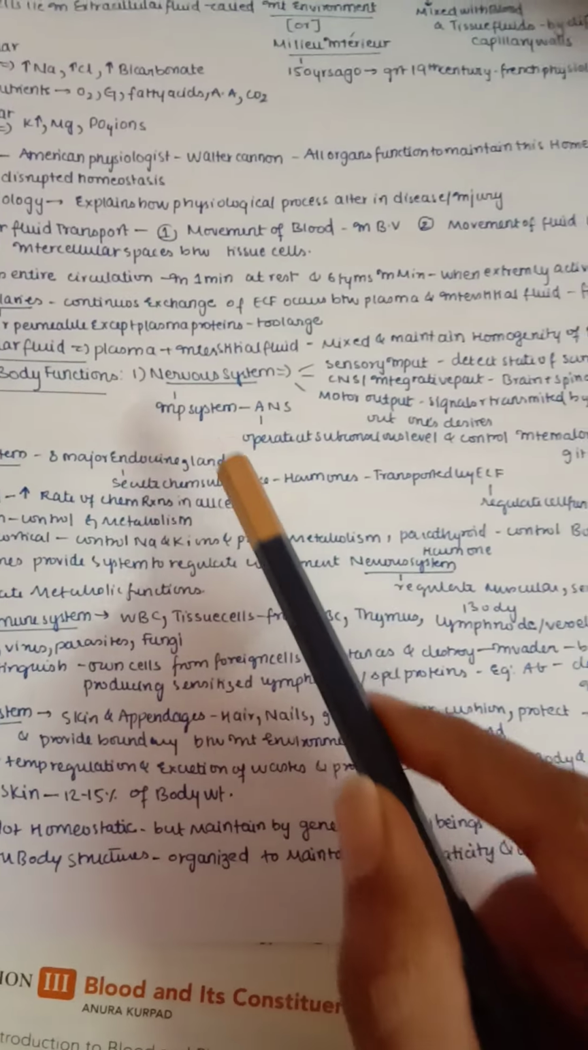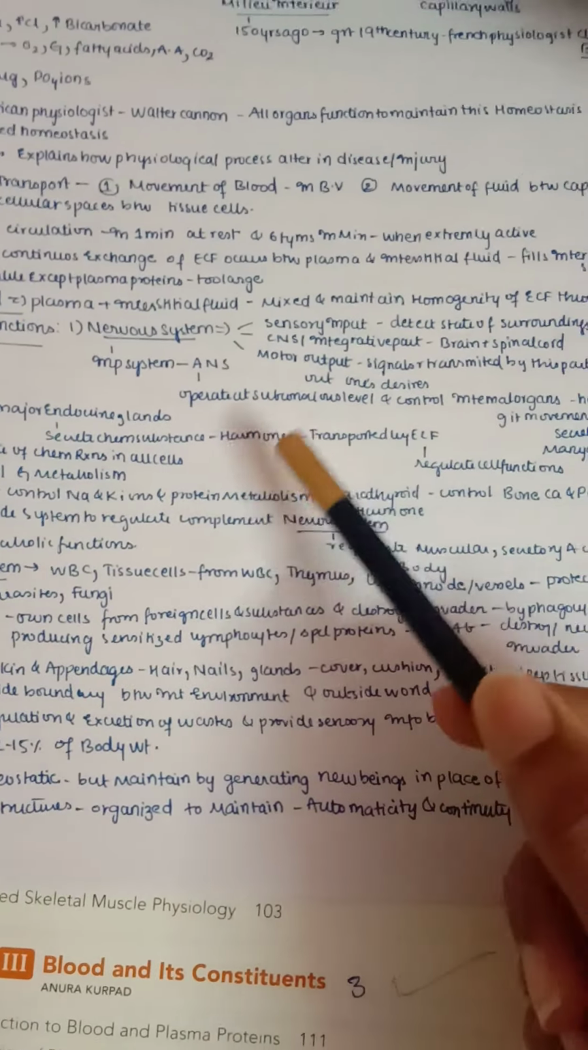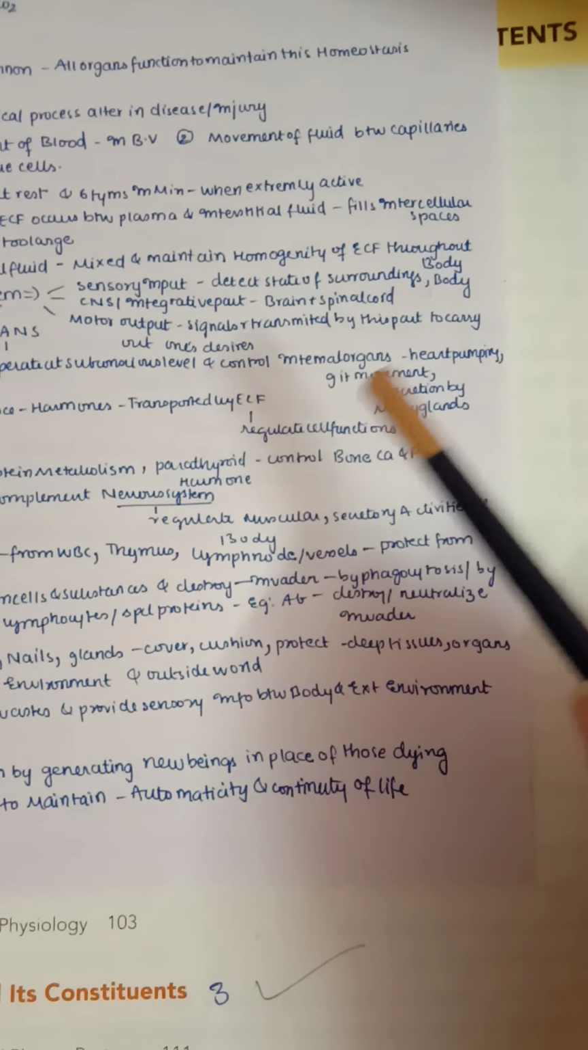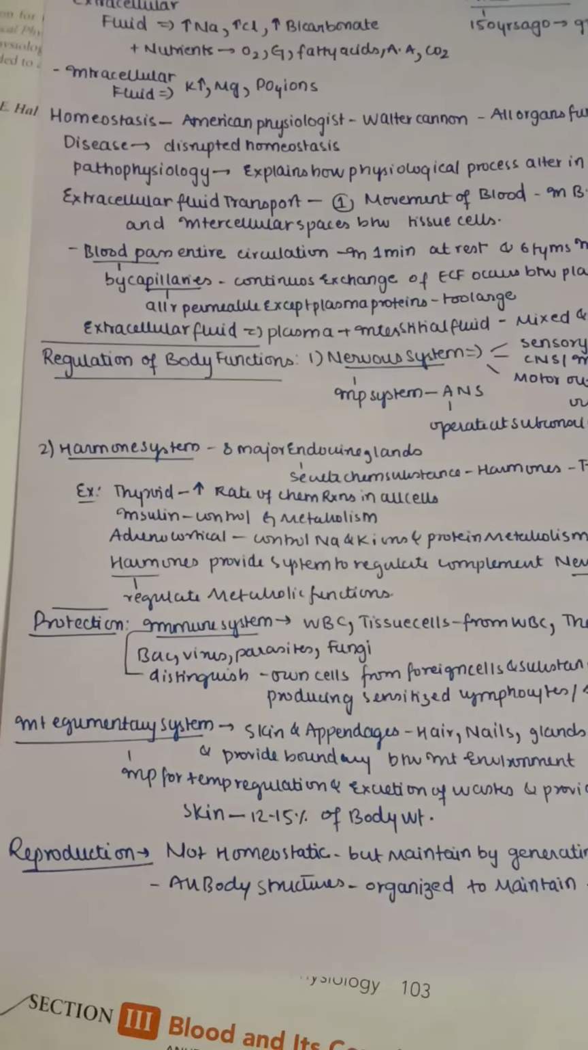So we have an important system in the nervous system, that is our autonomic nervous system, which mainly operates at the subconscious level, and also controls the internal organs like heart pumping, GIT movement, and secretions by many glands. So all these are mainly controlled by our autonomic nervous system. Now let us see the hormone system.